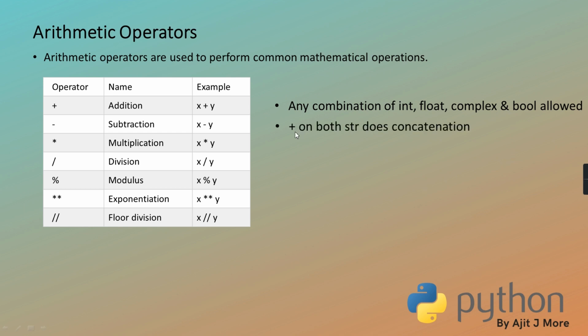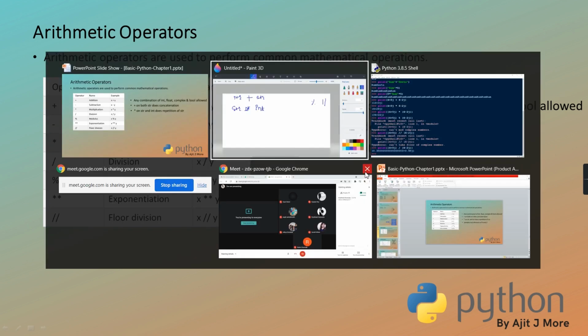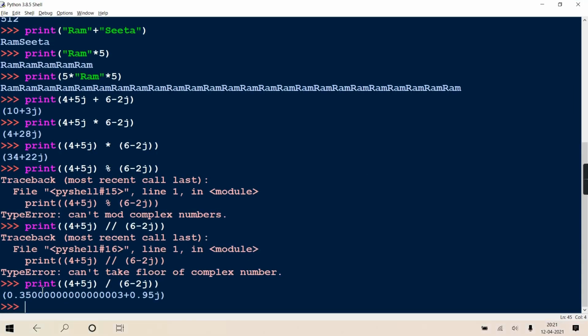But plus on two strings does concatenation. And star on a string and an integer does repetition of that string. The string is repeated that number of times. Getting? It doesn't matter whether it is first number and then string, or string and number, no issues.